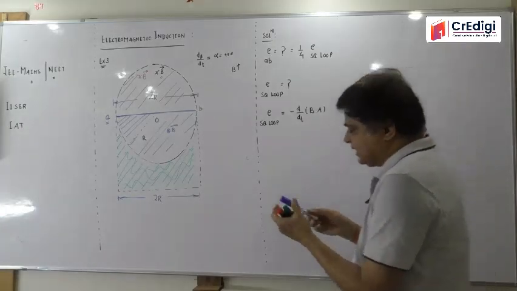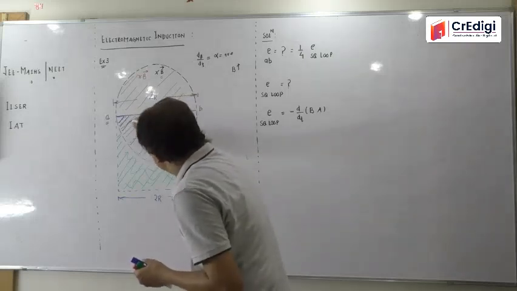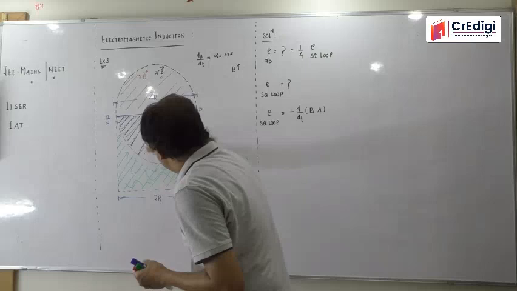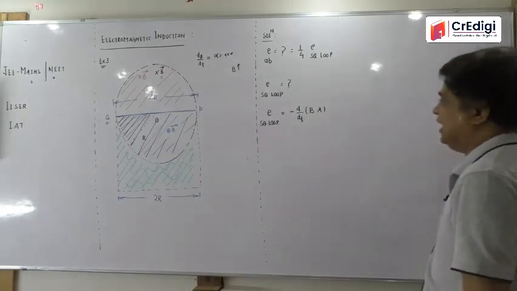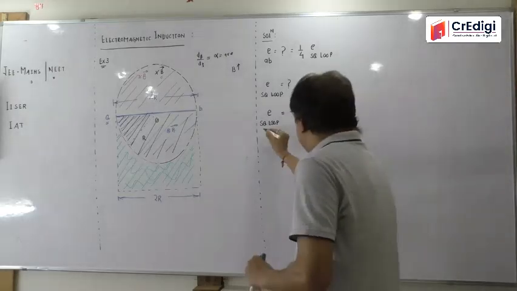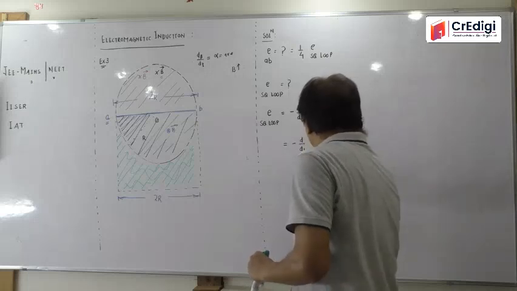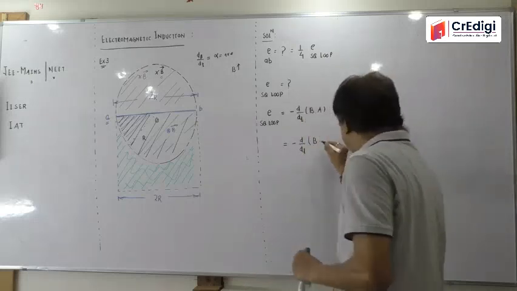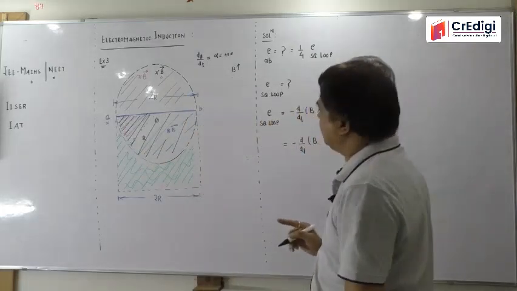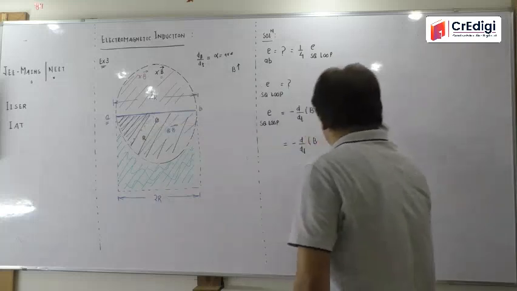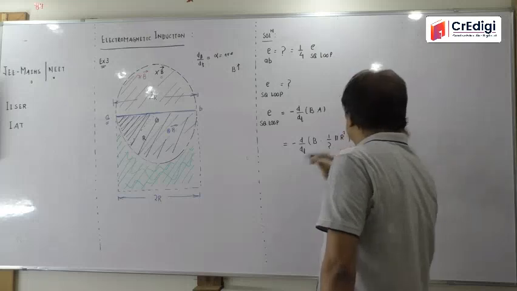So I can say that this portion, only this portion, can create the magnetic flux, and this is the portion whose area will be equal to half of the area of the circle. So you can say E induced EMF in square loop will be equal to minus d by dt. Magnetic field B is a uniform one, and the area here, the entire circular area, would be pi r square, but this is useless. So what I can say, it will be coming as half pi r square. Is that clear?